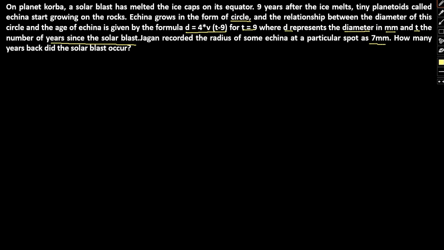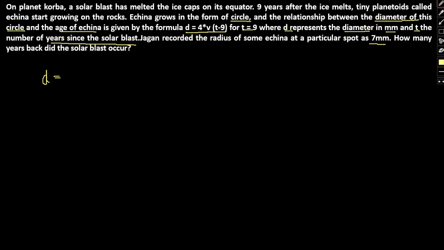Okay, so here the first thing that we will notice is the question has a lot of wording. The question seems very lengthy. So the essential feature as far as solving this particular question is basically extraction of information. The most important information that we have is the relationship between the diameter of the Echina circle and age of Echina. So let's note that down.